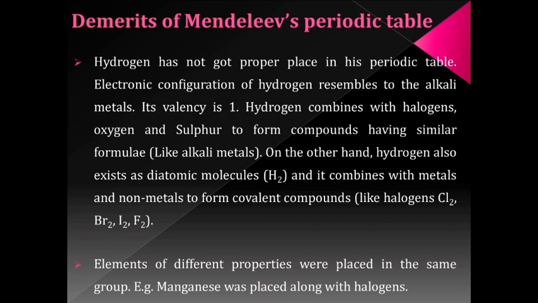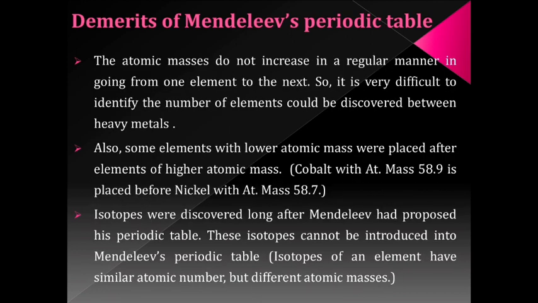But on the other hand, hydrogen also exists as diatomic molecules like halogens, for example chlorine, fluorine, bromine, etc. On considering all these properties, it was very difficult to decide the exact position of hydrogen.